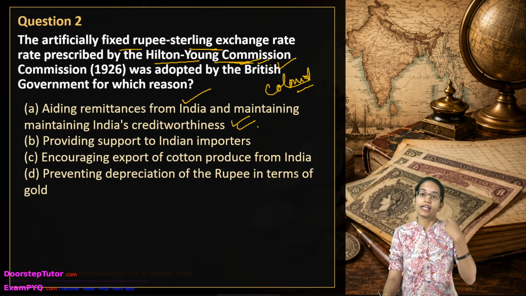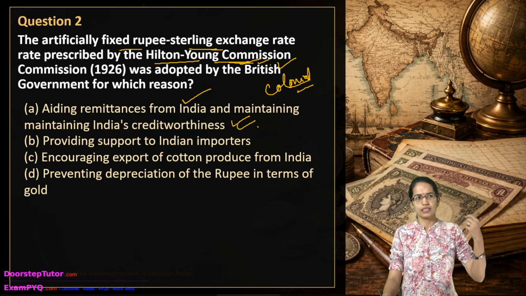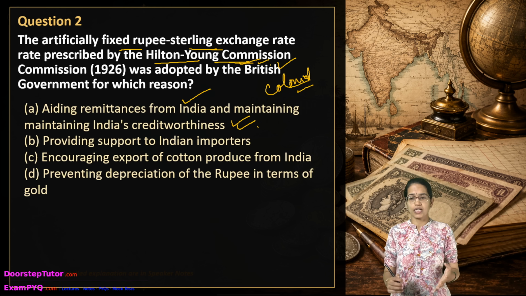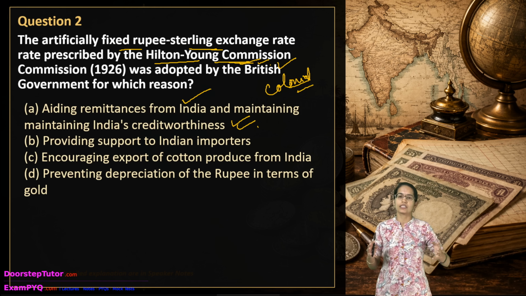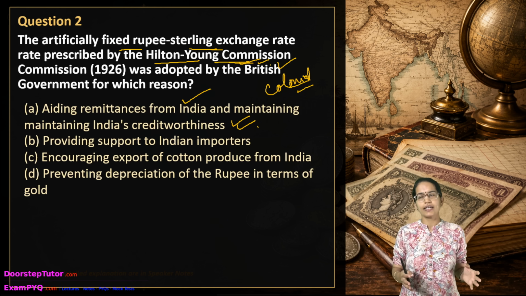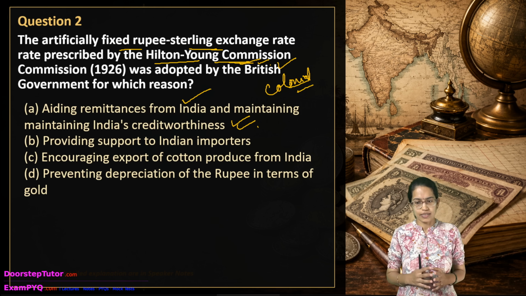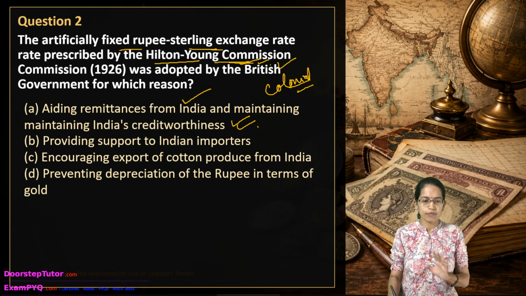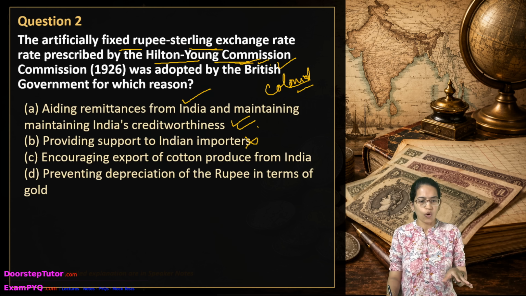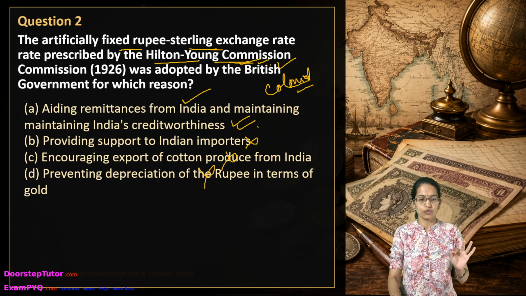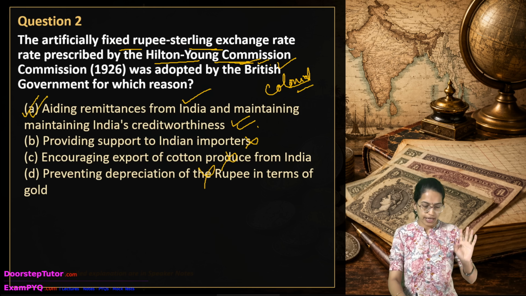It actually helped the British government to manage the home charges, the remittances of the officers, the debts that they were facing, and any kind of external credibility. It was nowhere meant to support importers or the export of cotton, or the prevention of the depreciation of the rupee. So the sole objective was A in this case.